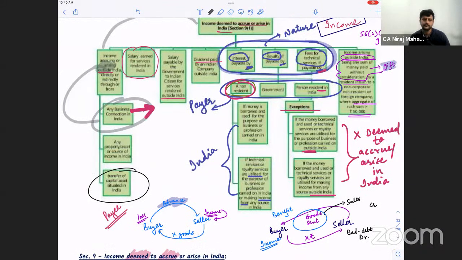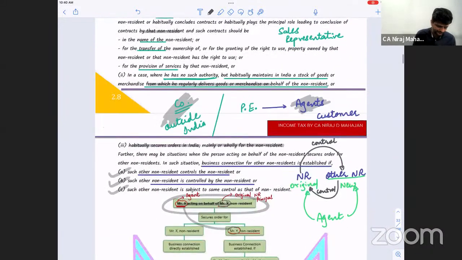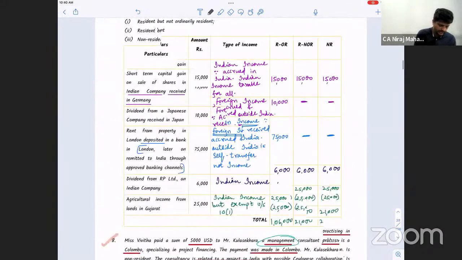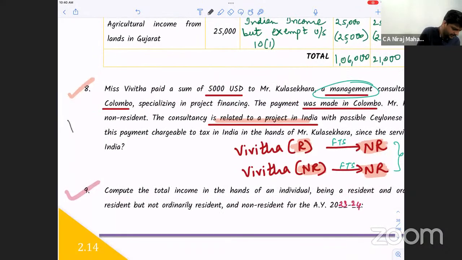Section 9.1. Taxable in India. It is deemed to accrue or arise in India. So Kulasekara's income will be an Indian income. Even if he's NR, obviously for NR, Indian income is taxable. Clear, Delia? What will you do? This answer you will write in your notebook as homework, but you will copy the answer from the ICAI study material. Clear, Delia? Do it immediately after the lecture is over. Have you understood or not?